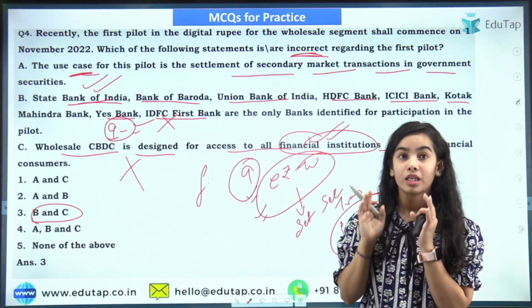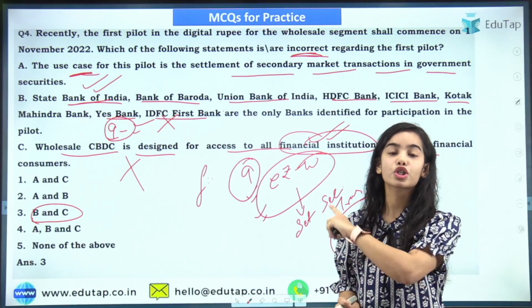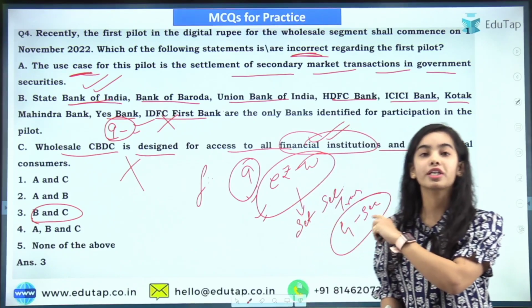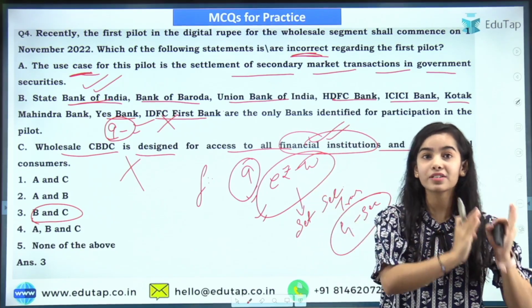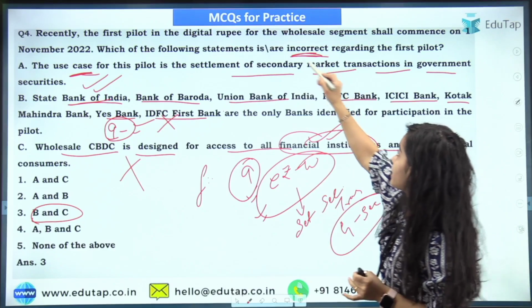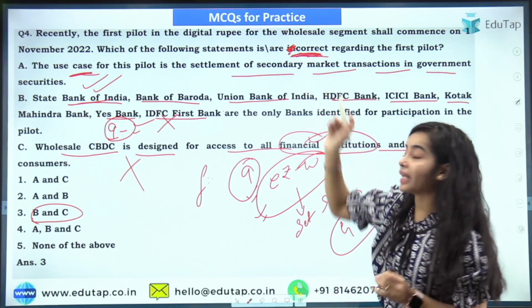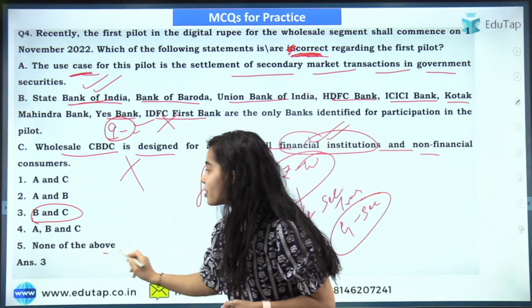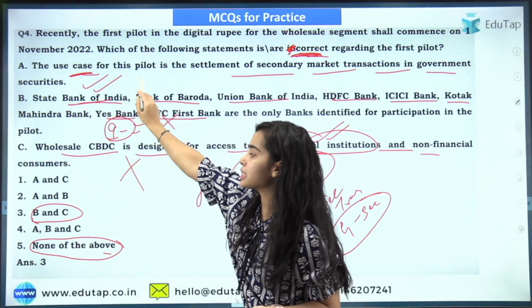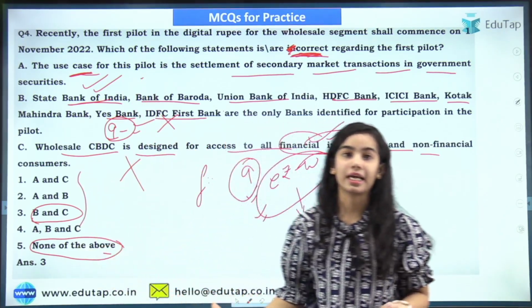But remember this, that this question was taken. Why I have taken this question? Because this question was given in the previous video and there it was written correct. You had to tell correct. So none of the above was the answer, because only the first statement is correct and no option is telling that.